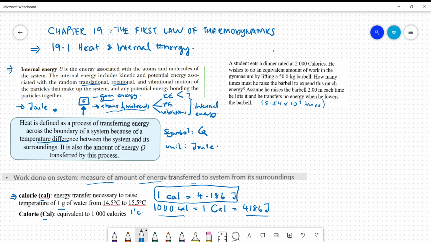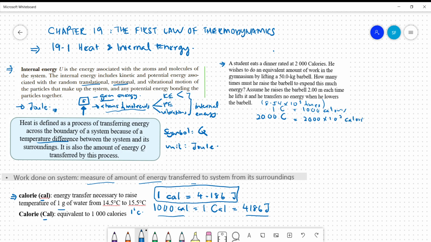Now let's go through one example to identify the relationship between work and energy. A student eats a dinner rated at 2000 calories. So given is 2000 calories. We know that one big calorie, 1 capital C, equals 1000 small calories, isn't it? So you will have 2000 times 10 to the power of 3 calories.